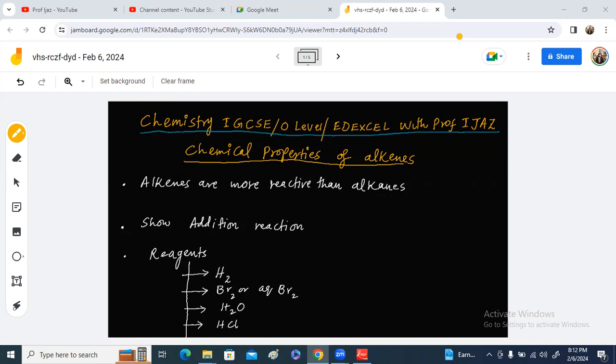Today, we're going to discuss a very important topic, chemical properties of alkenes. Dear students, alkenes are more reactive than alkanes, and the reason behind this is the presence of a double bond, which requires less energy to break.